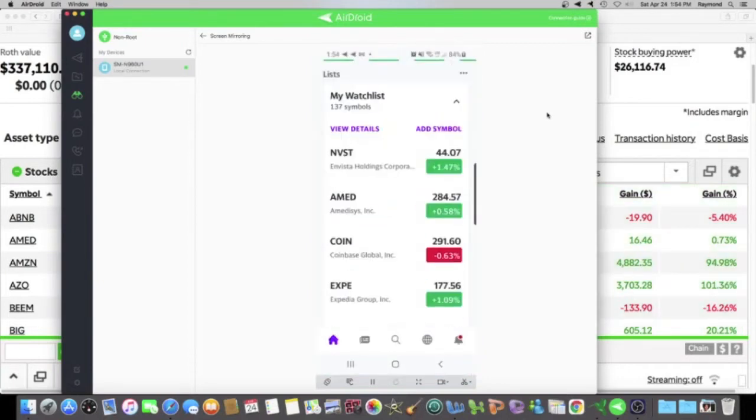And what you see in this app, you see the stock ticker here. So the first one you see is NVST. All the stock tickers are in this column, similar to this column here. It has stock tickers.